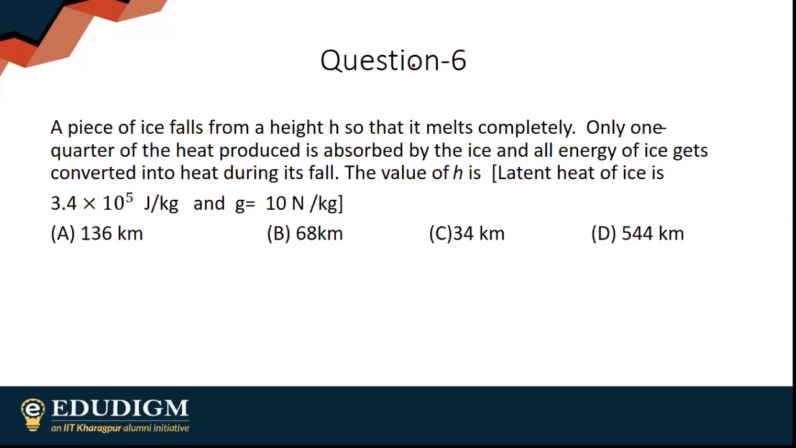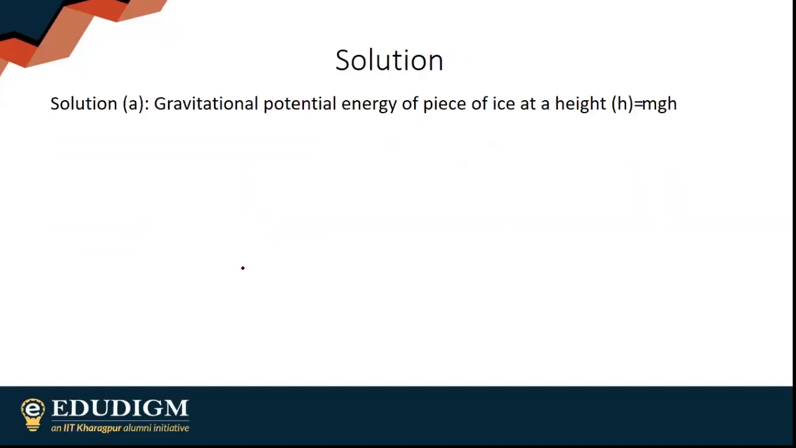Obviously, this question is more from calorimetry than anything else. It says option A, 136 kilometers. So that is option A, Isha option A, Sushmita option A. Obviously, answer is option A.